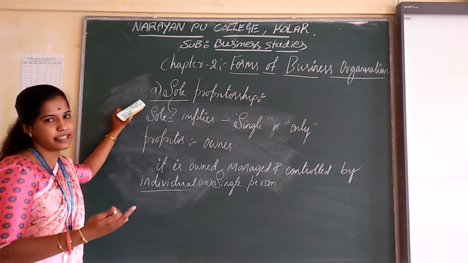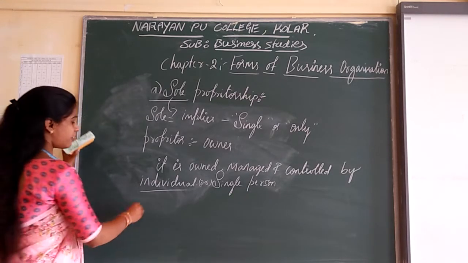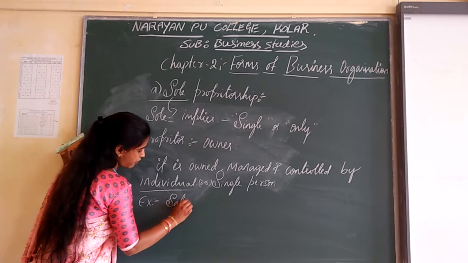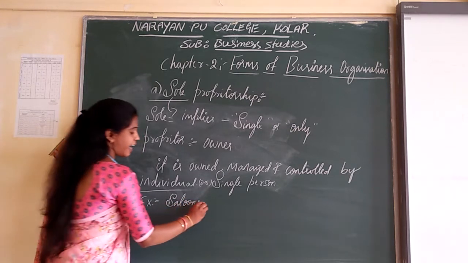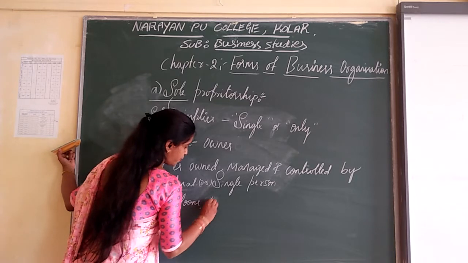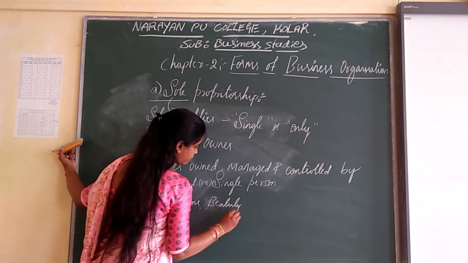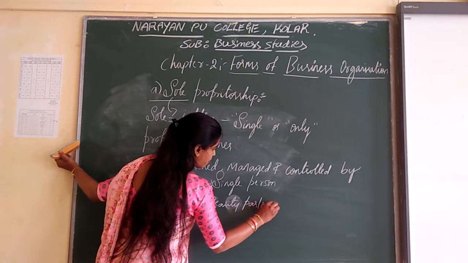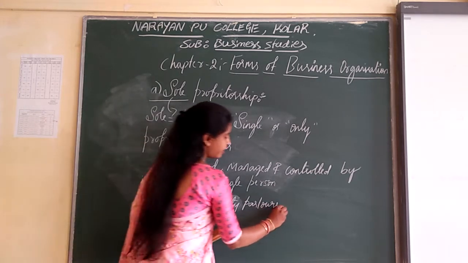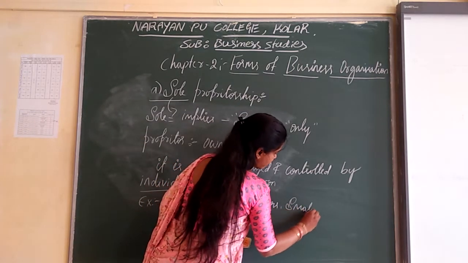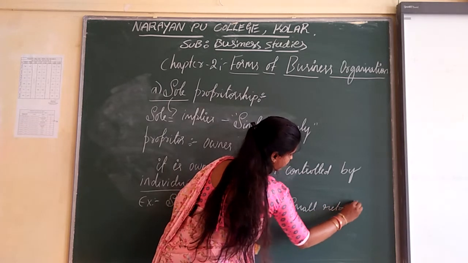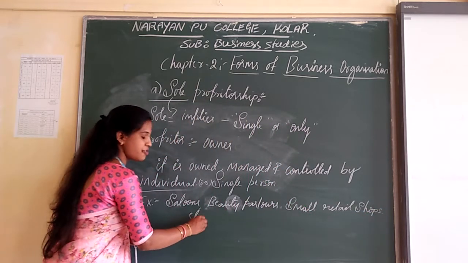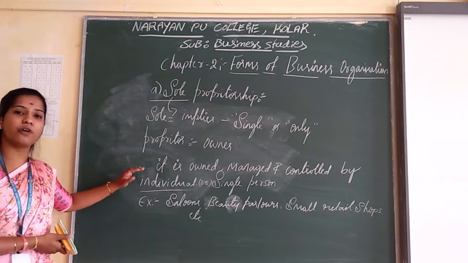What are the best examples of sole proprietorship? The first one is saloons, and beauty parlors, and small retail shops, etc. These are the best examples of sole proprietorship.